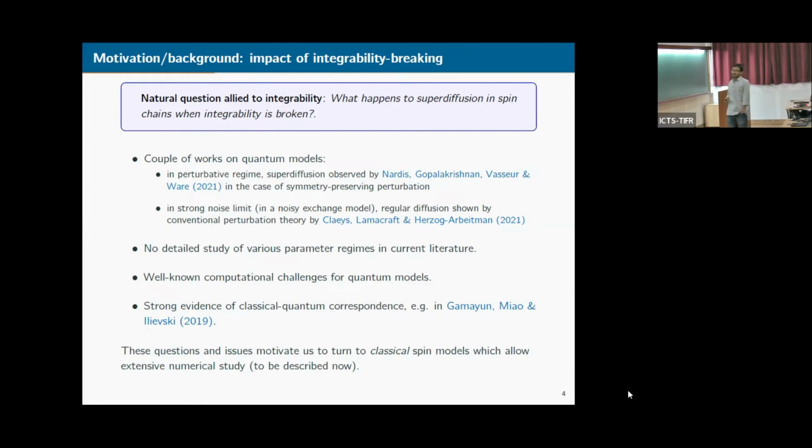But there exists strong evidence of classical-quantum correspondence, so it is believed that what we observe for classical spin chains in 1D should also hold in the quantum case. So these questions, issues and connections motivate us to consider classical spin models which allow extensive numerical study. And I will describe them now.